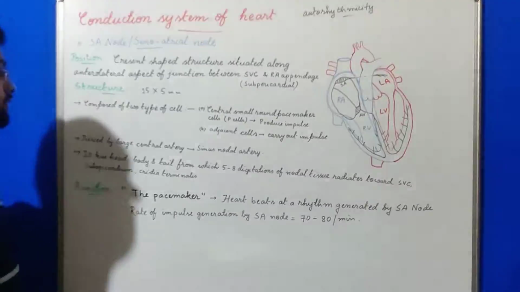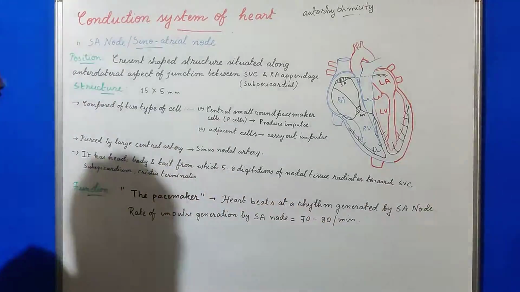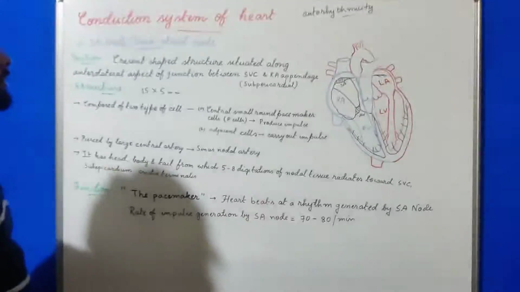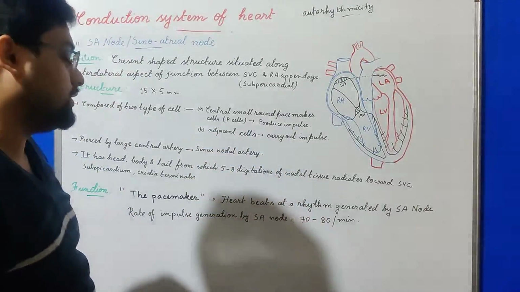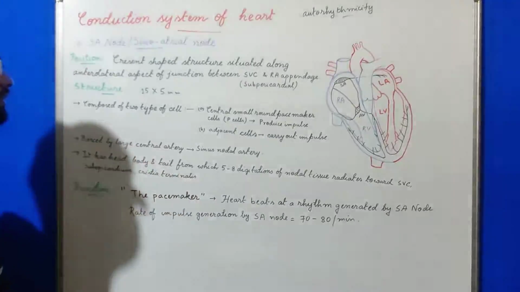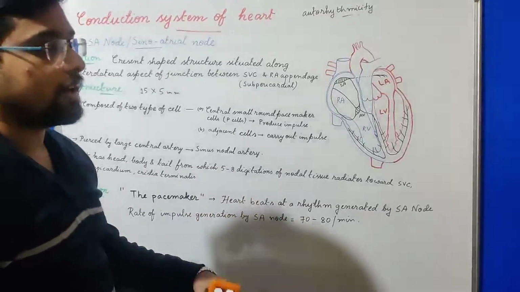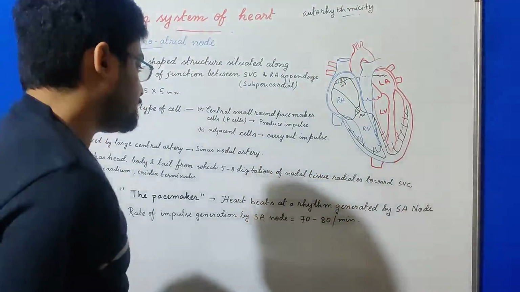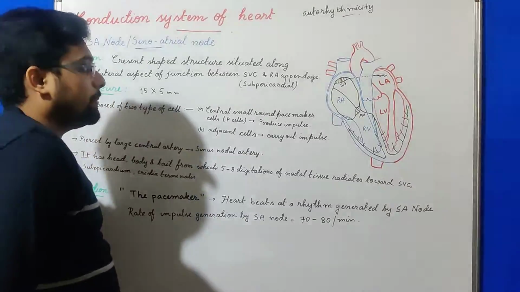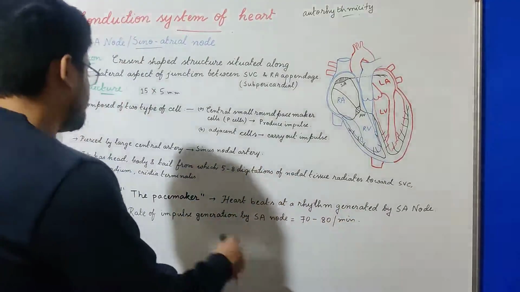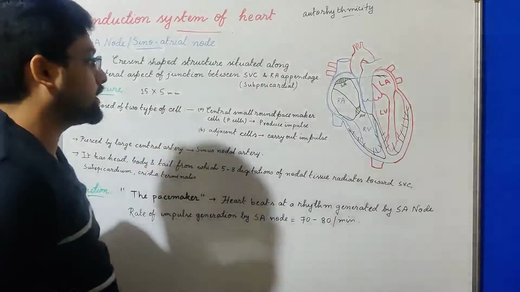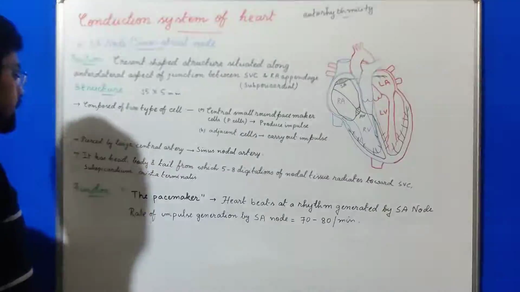The SA node also has a head, body and tail, from which on average 5 to 8 digitations occur, which radiate towards the superior vena cava, towards the subepicardium and towards the crista terminalis, which we have discussed in the anatomy of the right atrium.